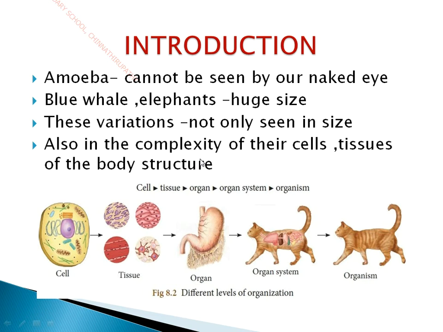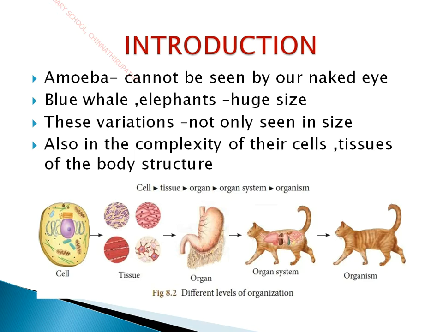These differences are called variations. Variations are nothing but differences seen in different animals. These variations are not only seen in size. Here we have compared the size of an amoeba and a blue whale, but not only the size is different; the complexity of their cells, tissues, body structure and metabolic functions, everything differs. Each living organism has its own individuality, its own size, structure, form and metabolic functions.